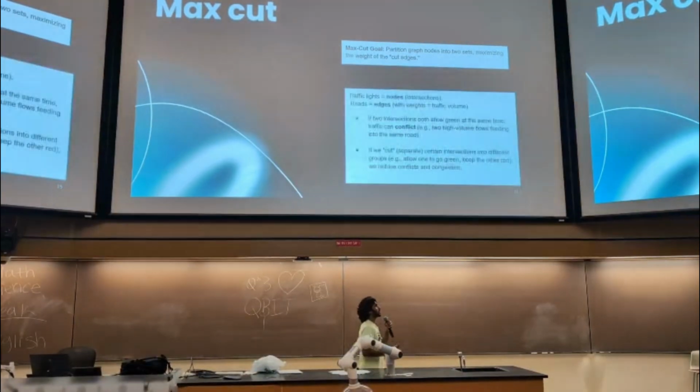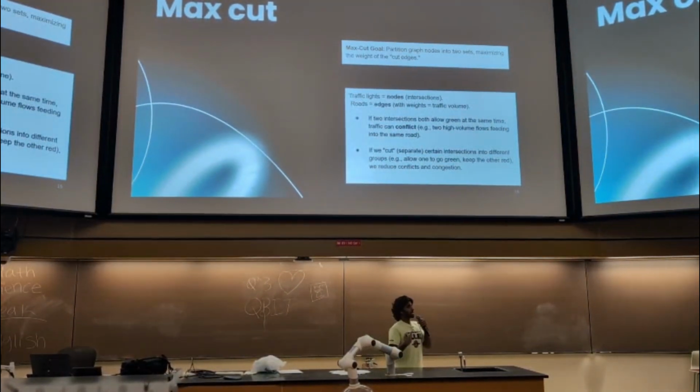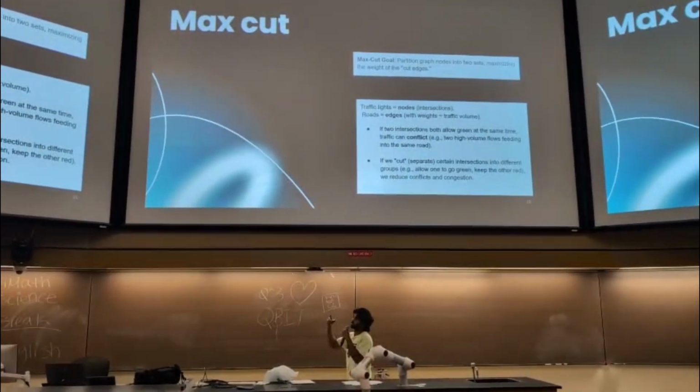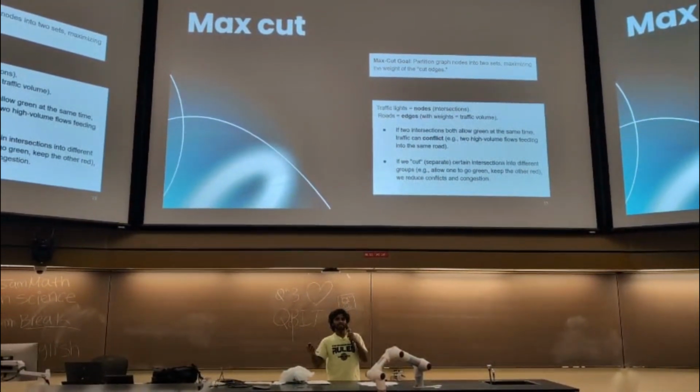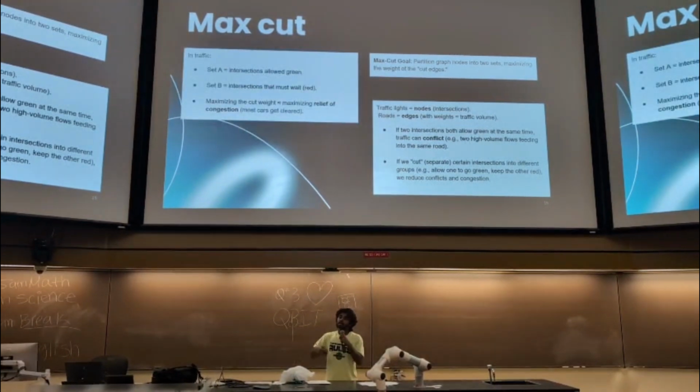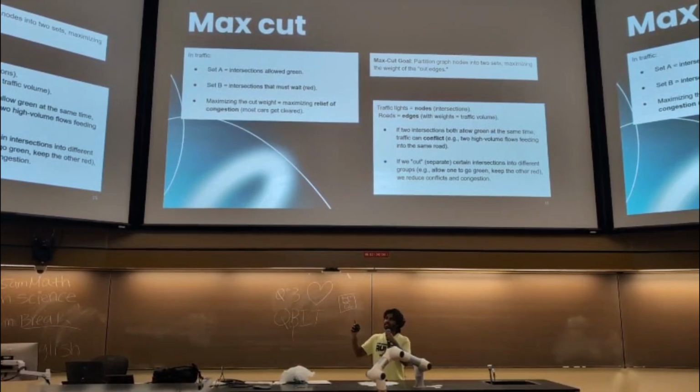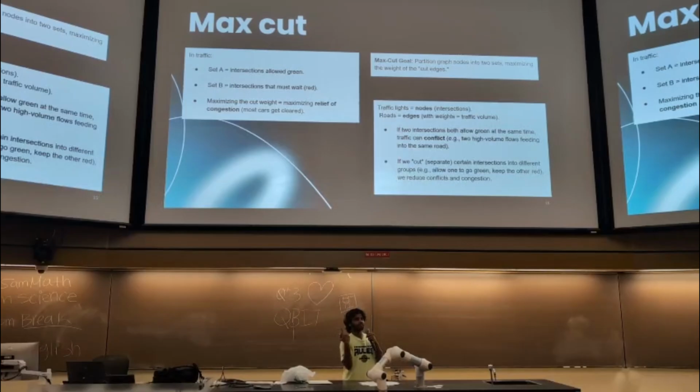In our case, we're going to model it as follows. Having traffic lights as the nodes, which are the intersections in our graph, with the roads being the edges, with the weights being the congestion overall, right? Our traffic is going to be divided into two sets. One set is going to be the green light set, which basically states the traffic moving, that's traffic flowing.